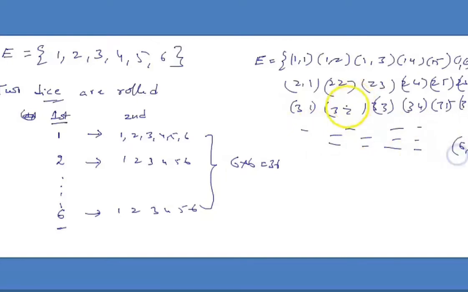There are many questions on this. What is the possibility of getting a sum of 2 on the dice? That is only 1. What is the probability of getting 3 on the dice? 2: 1,2 and 2,1. What is the probability of getting 4 on the dice? 1,3; 2,2; 3,1. What is the probability of getting 5? 1,4; 2,3; 3,2; 4,1. These are the 4 events. Like this, we will distinguish. Let us look into this.